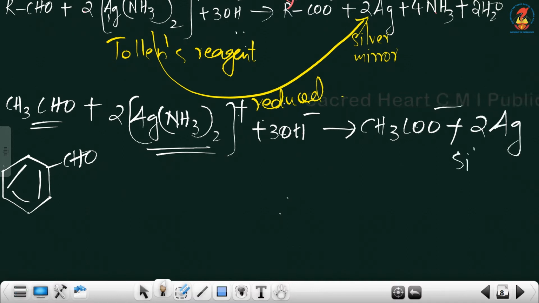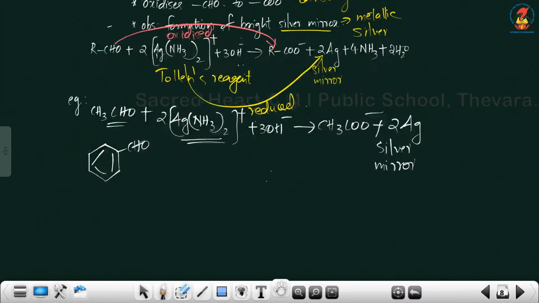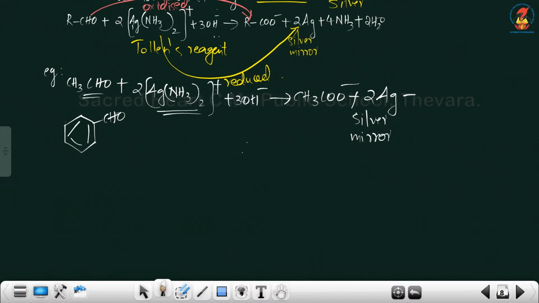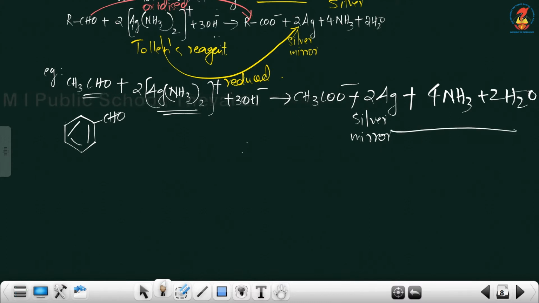Below that you have to write silver mirror. Plus what we are getting, 4NH3 plus 2 water. And these will always be the common byproducts. We only need to study what happens to the aldehyde.